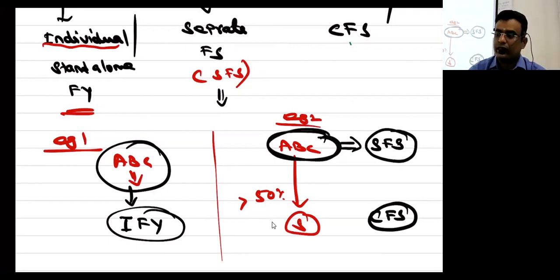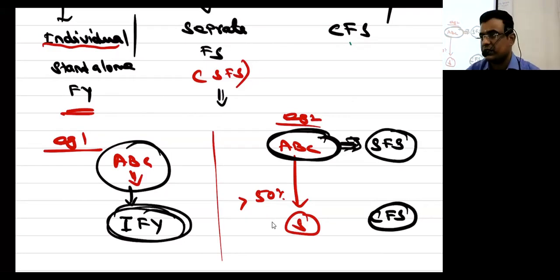ABC Limited is having a subsidiary. Now the way this fellow prepared the financial statement, he will prepare one financial statement that is called a separate financial statement. Then you will prepare one more financial statement that is called CFS. Yes or no? So when a company is having a subsidiary or associates or joint venture, if they prepare a financial statement for their company, then that financial statement is called a separate financial statement.